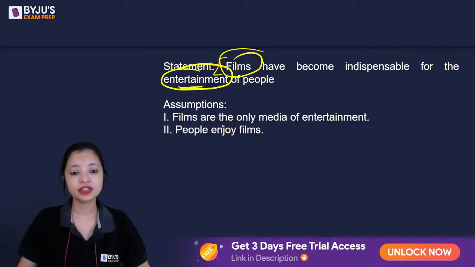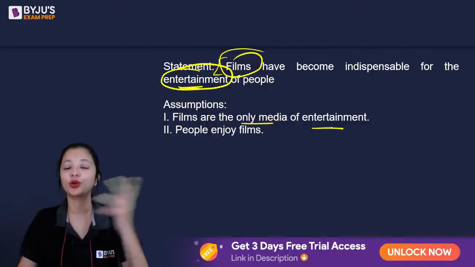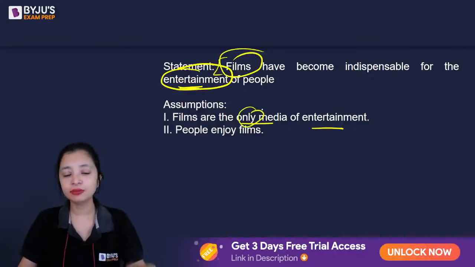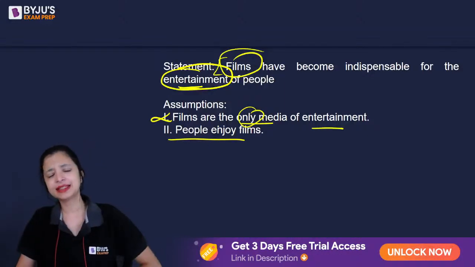Now, A says films are the only media of entertainment. Possibly not. Possibly there could be other media of entertainment, but films have become indispensable out of the many. So we can't say films are the only media of entertainment, right? We can't say the first one is mandatory, incorrect. B: people enjoy films. Now, let's see.